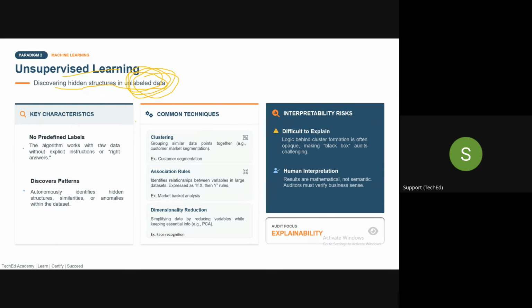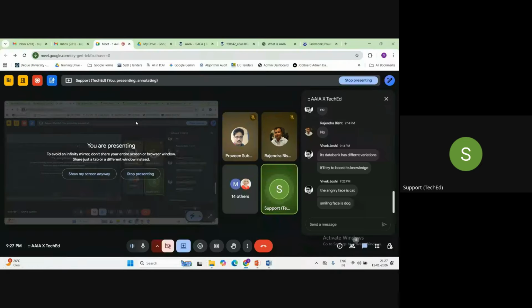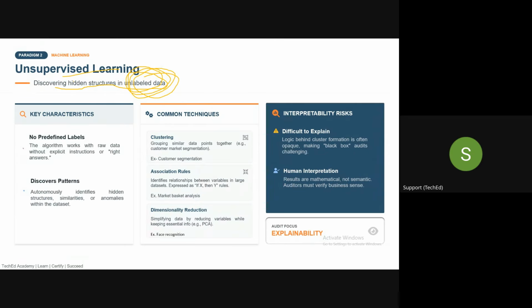In unsupervised learning, the algorithm will operate without the label. And how will it operate without the label? It will try to identify what? The similarities, shared characteristics, certain characteristics which are not there. Correct? So it tries to identify the similarities, similar data points, and accordingly it will work. So this is called unsupervised learning.